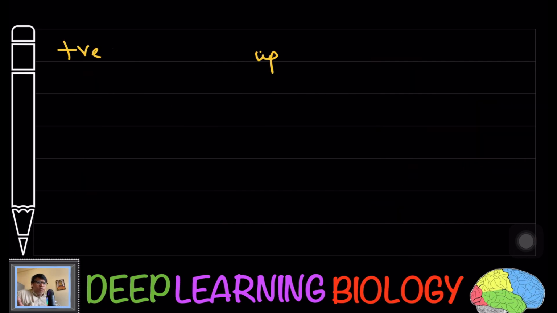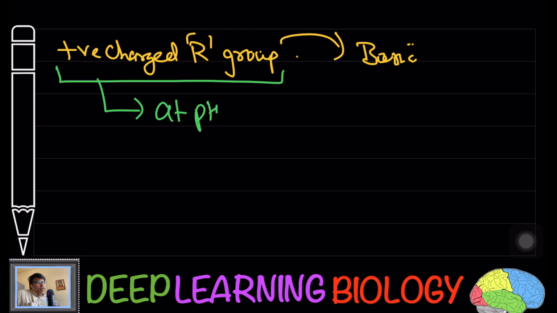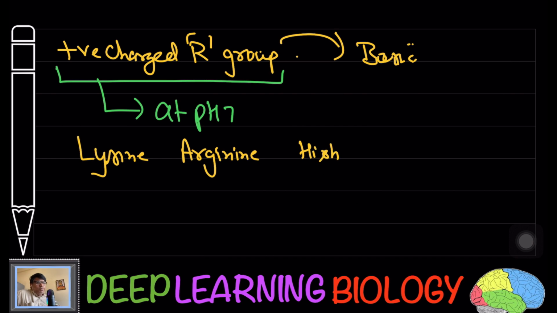Now let us discuss the positively charged R group containing amino acids. So here you are going to have amino acids which are positively charged, and these are polar, and generally these are the basic ones. Generally at pH 7 they are going to have positive charge. So the examples are lysine, arginine, and histidine.